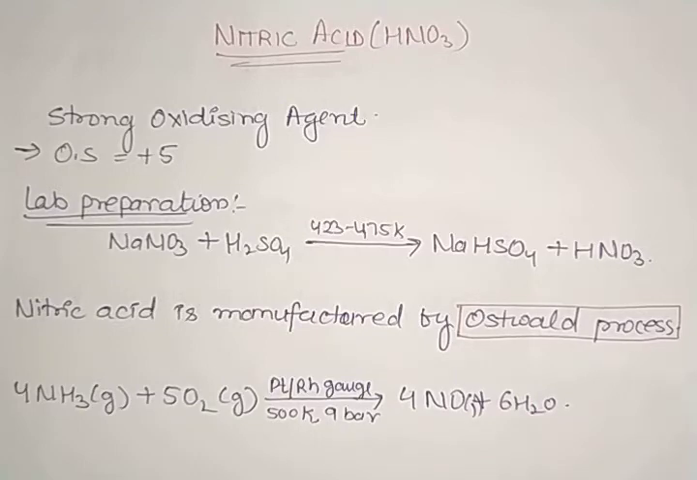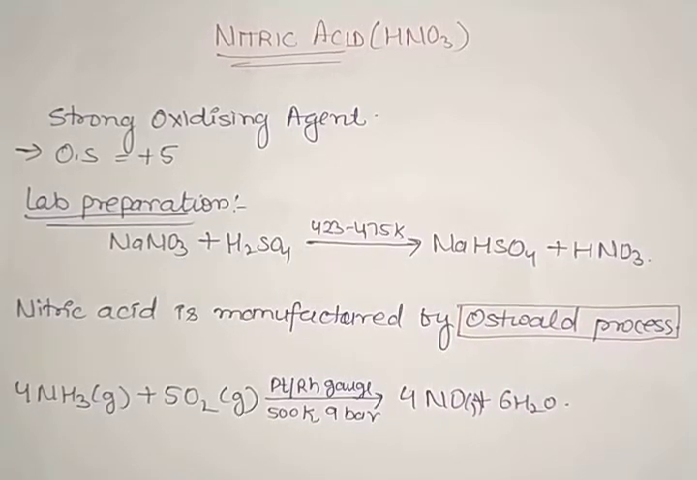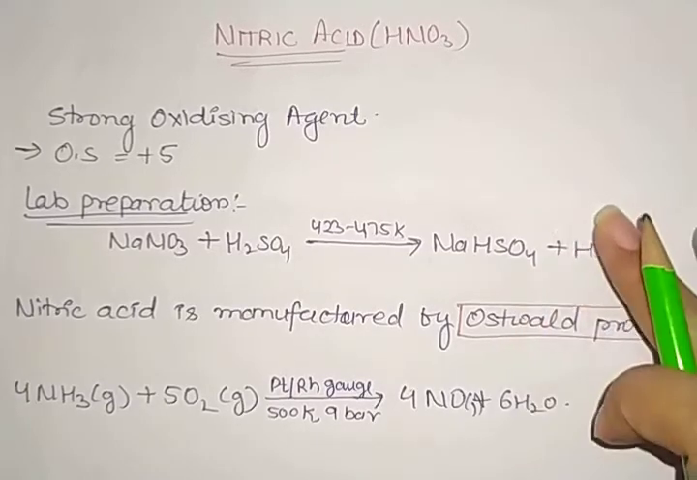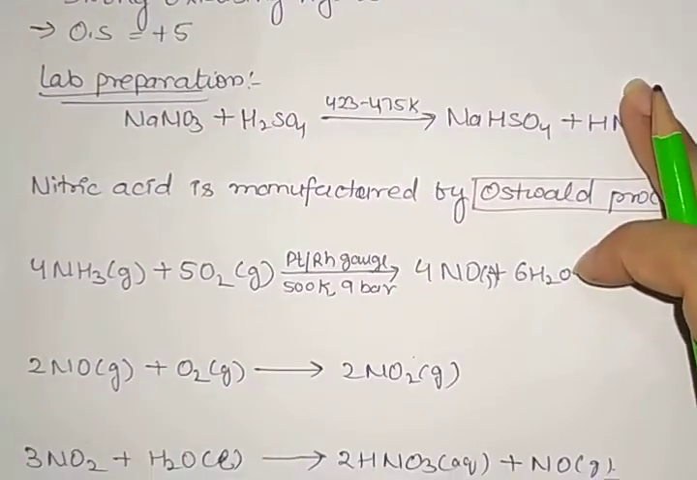Last time we discussed that ammonia is manufactured by the Haber process. So this one is by Ostwald. Remember these two points. So how is it prepared by the Ostwald process? Here we have the reactions.